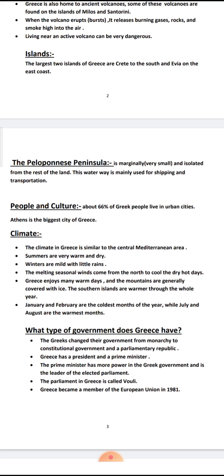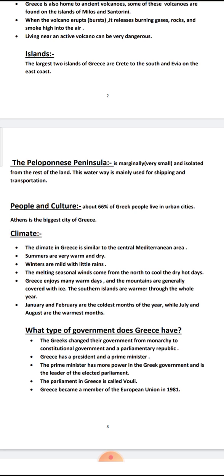So the Peloponnese Peninsula is marginally very small. Marginally means a very small peninsula, and it's isolated. You can't find any people living in that place. This waterway is mainly used for shipping and transportation.